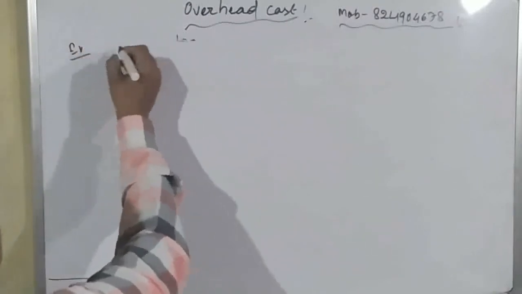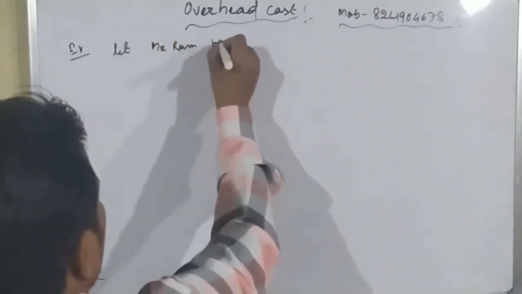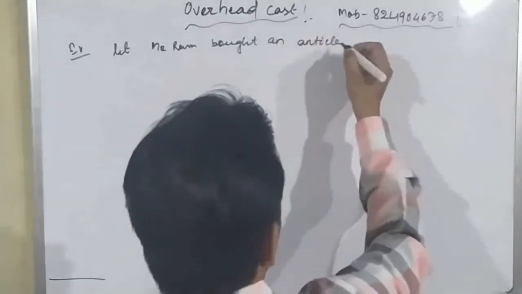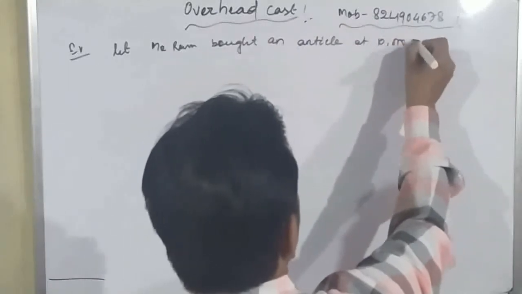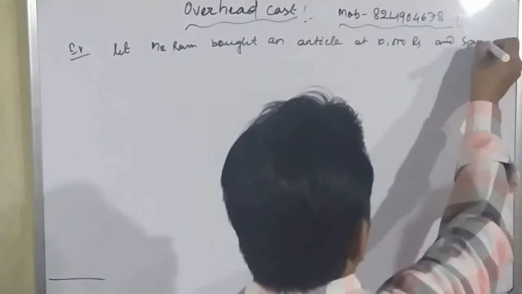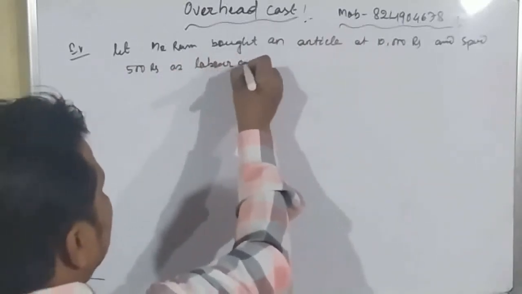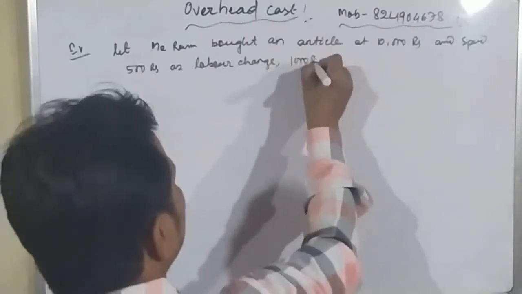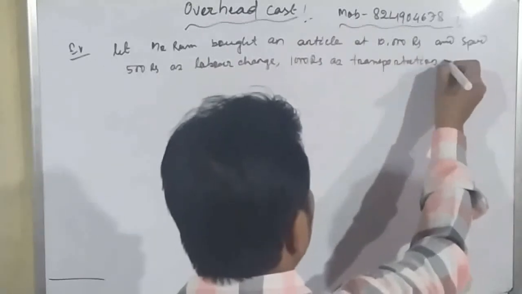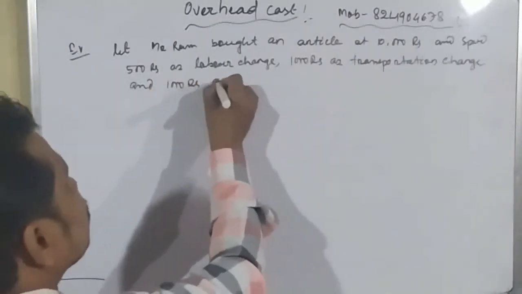Example 1. Let Mr. Ram bought an article at 10,000 rupees and spent 500 rupees as labor charge, 1,000 rupees as transportation charge and 1,000 rupees as storage charge.